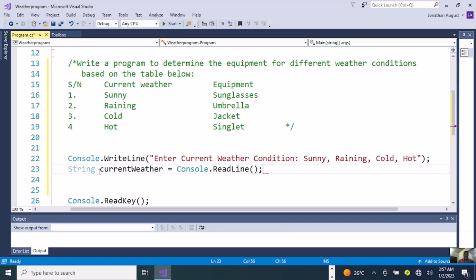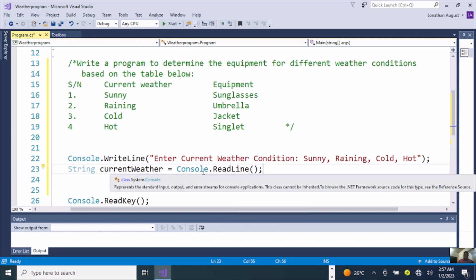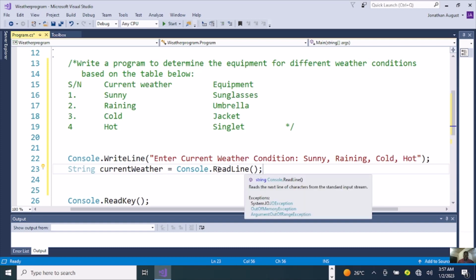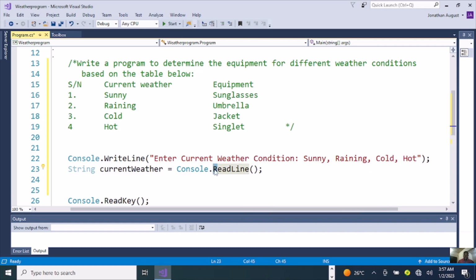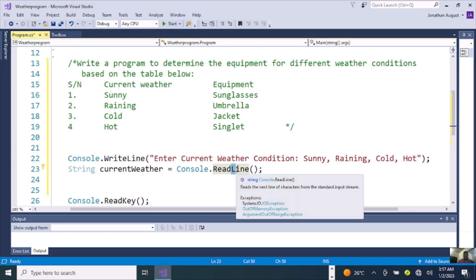Then at the end you add a semicolon. Make sure that in Console.ReadLine, the R is in capital letter and the L should be in capital letter, big letter.